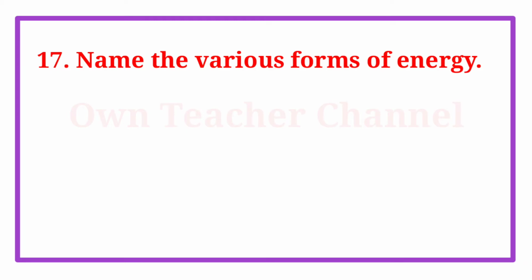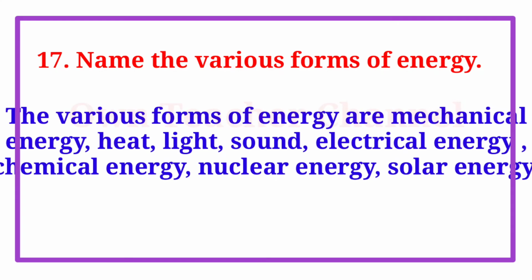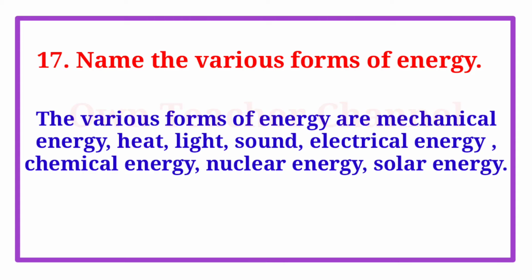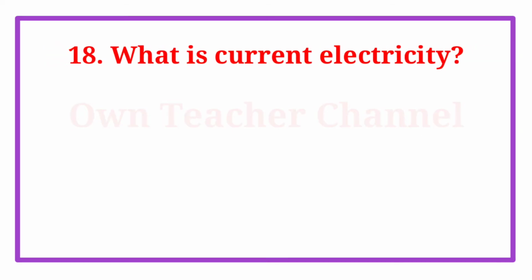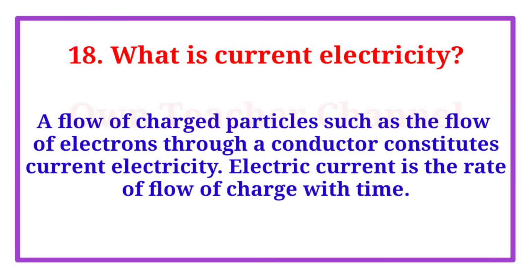Question 17. Name the various forms of energy. The various forms of energy are mechanical energy, heat, light, sound, electrical energy, chemical energy, nuclear energy, solar energy. Question 18. What is current electricity? A flow of charged particles, such as the flow of electrons through a conductor, constitutes current electricity.